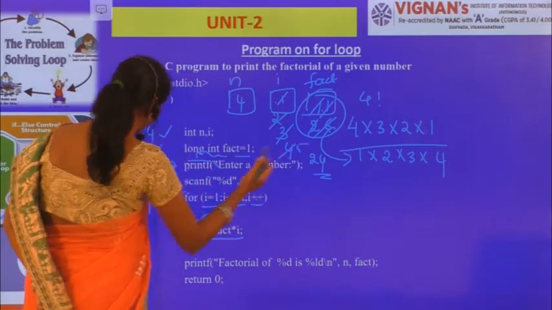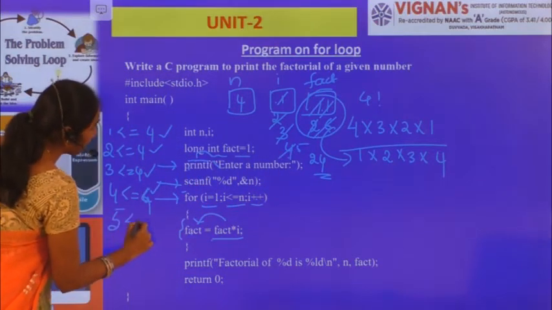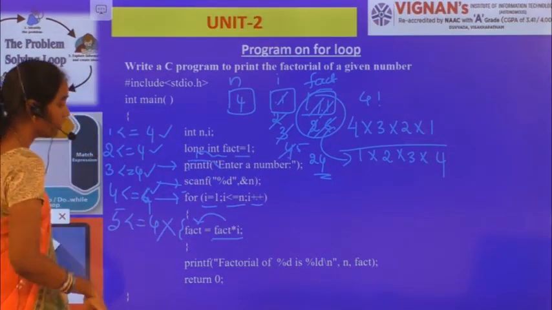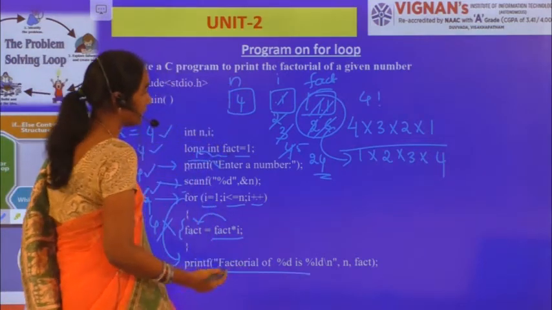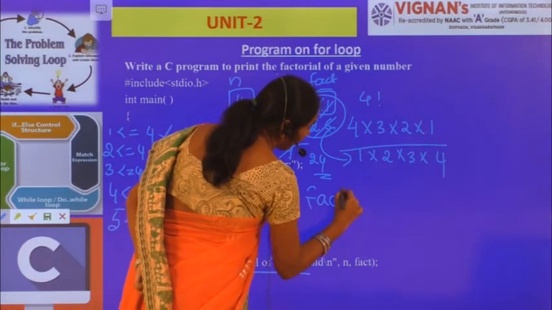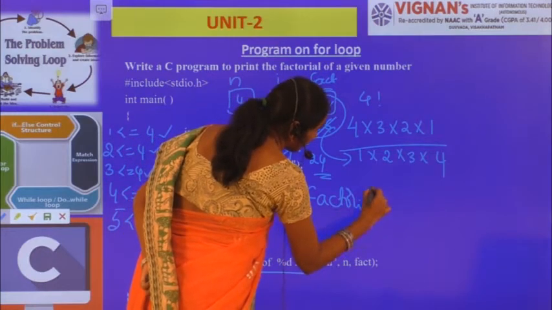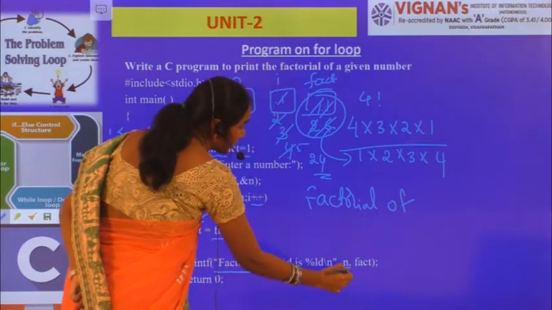Now what is i value? 5. Now again I am checking with the condition: 5 less than or equal to 4. Condition failed, so simply it will come out of the loop. So what is the factorial of percentile d? First, percentile d is meant for n.